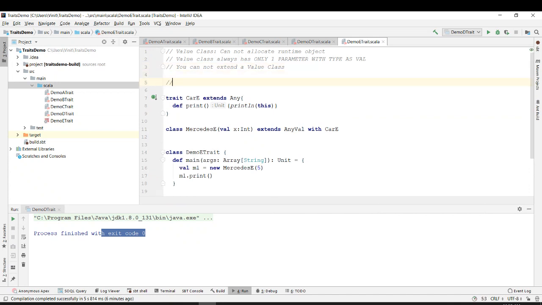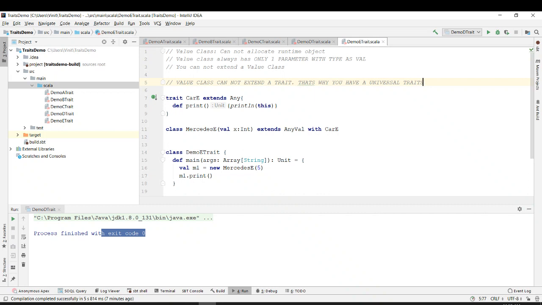Also, a value class cannot extend a trait. That's why you have a universal trait. So there is a new concept called a universal trait.